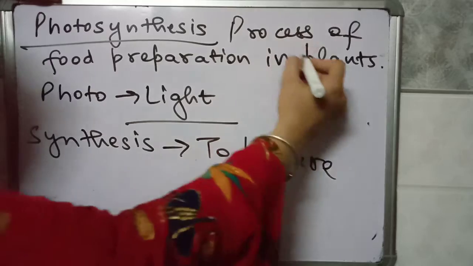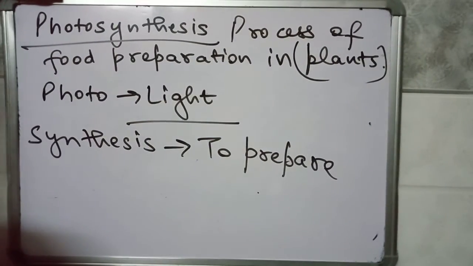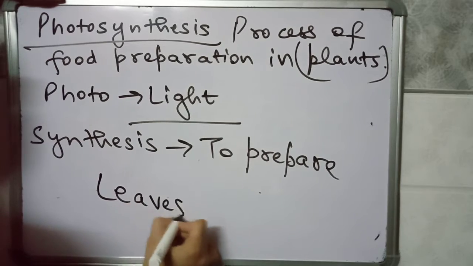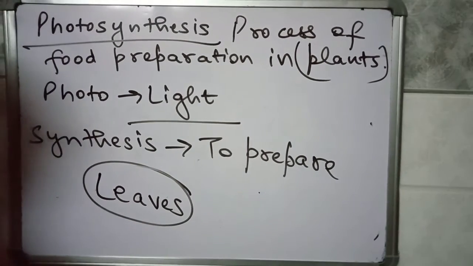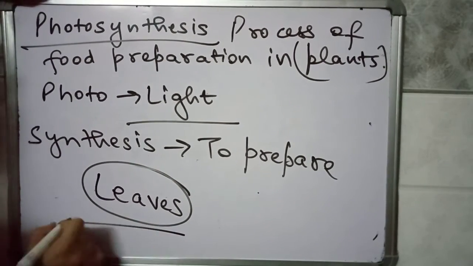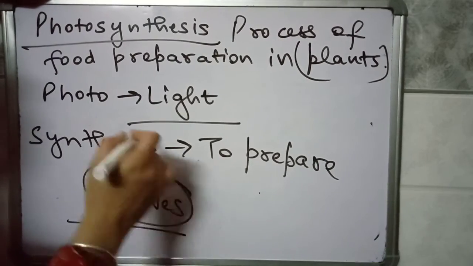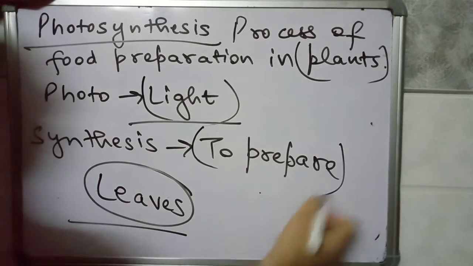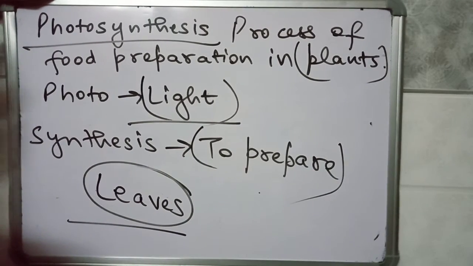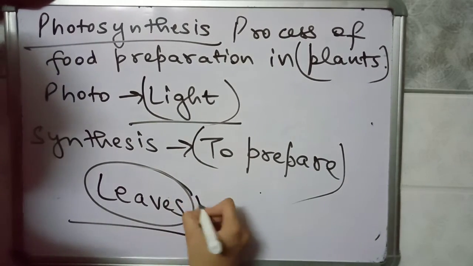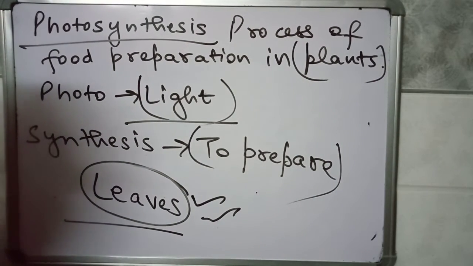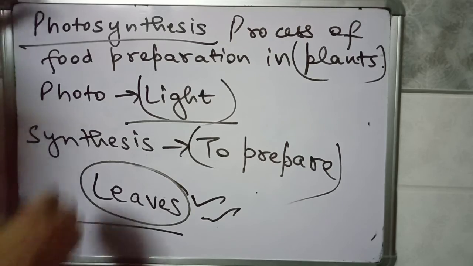And where is the location of food preparation in plants? Food is prepared in the leaves of the plant. Mostly food is prepared in the leaves. With the help of sunlight plants prepare their food, plants synthesize their food, at the location of the leaves.